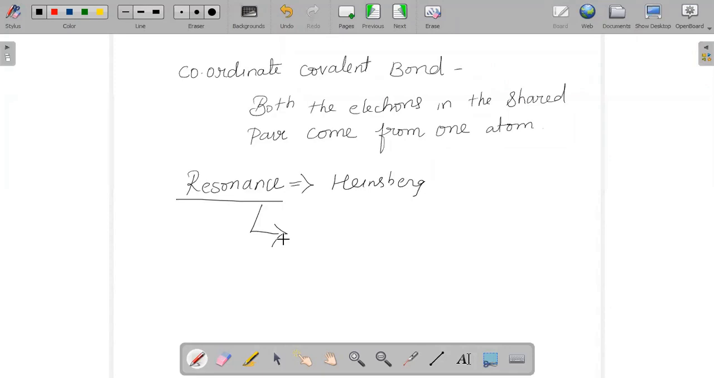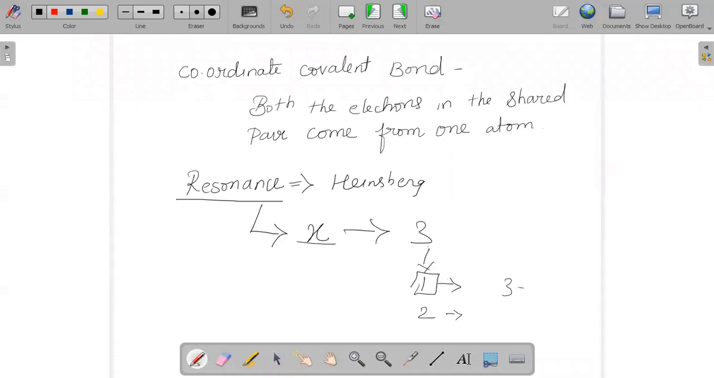The actual structure will be in between all these contributing structures. That can be more than one. So when I say a particular element X, I'm having three structures. Maybe the first structure is successful enough in explaining a few properties, the second in a few, and the third. So each one is not successful enough in explaining all the properties.